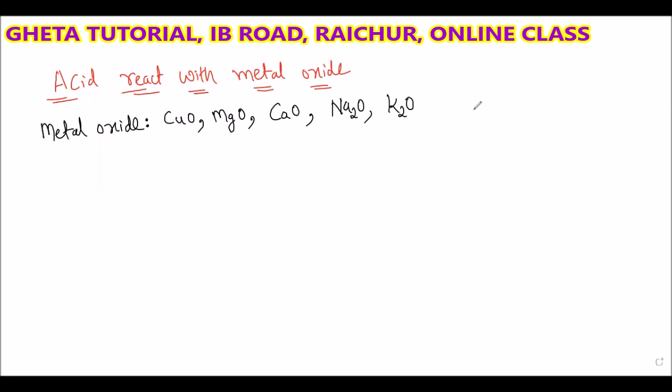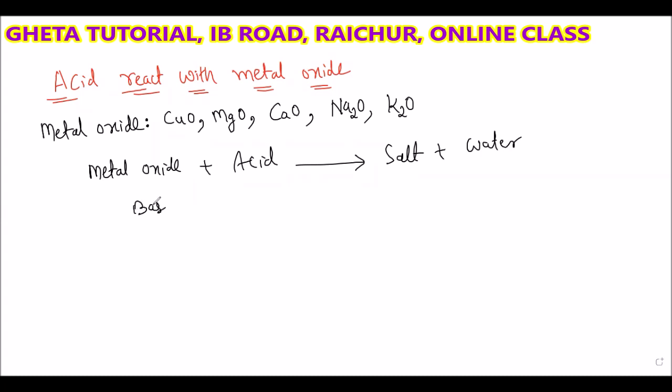When metal oxide reacts with acid, it will give salt and water. It is similar to the neutralization reaction. In the neutralization reaction also, what is happening? When a base reacts with acid, it gives salt and water.